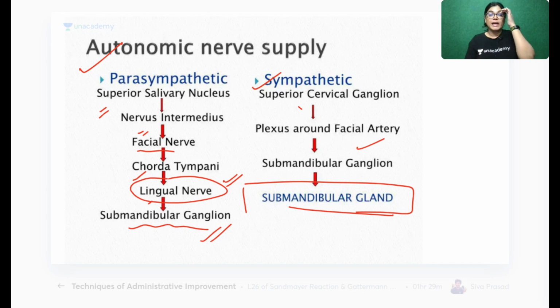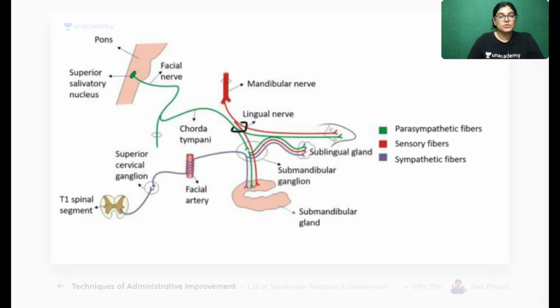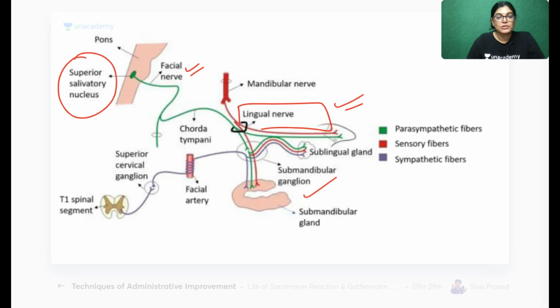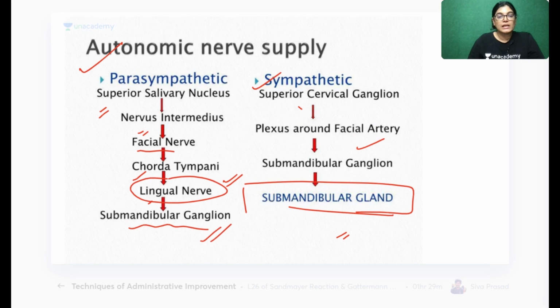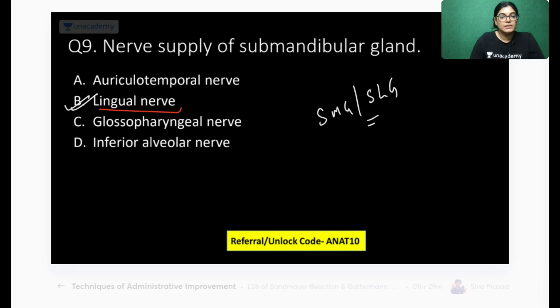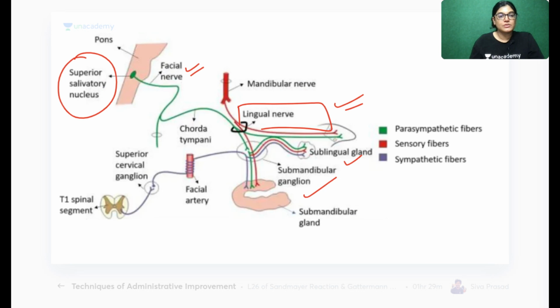In the same way, the sympathetic one arises from the plexus around the facial artery and passes via the submandibular ganglion and supplies the submandibular gland. So see here, the parasympathetic fibers arise from the superior salivary nucleus via the facial nerve and chorda tympani nerve, and give innervation via the lingual nerve to the submandibular gland and the sublingual gland. So we have got the correct answer here, B. Lingual nerve is the correct answer for question number 9. Let's move on to question number 10.